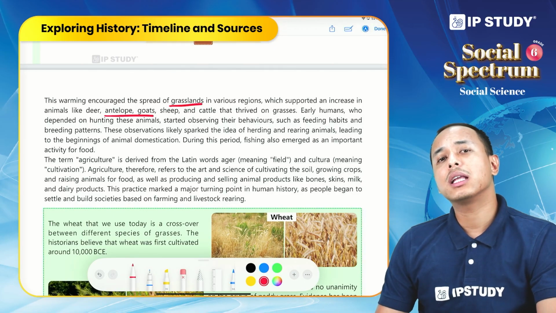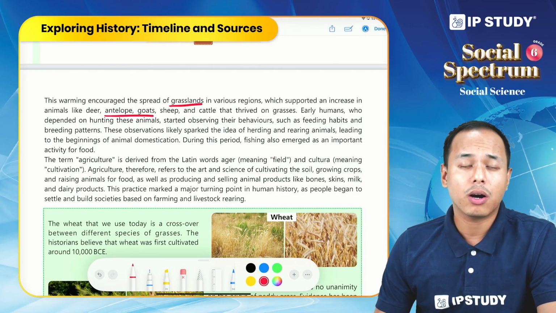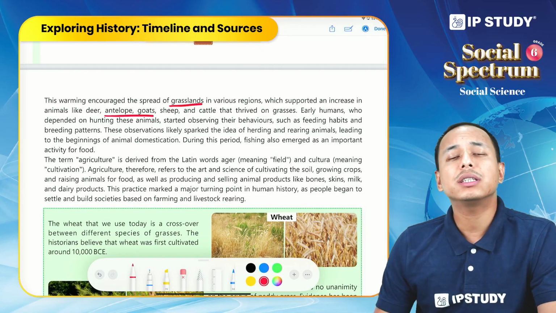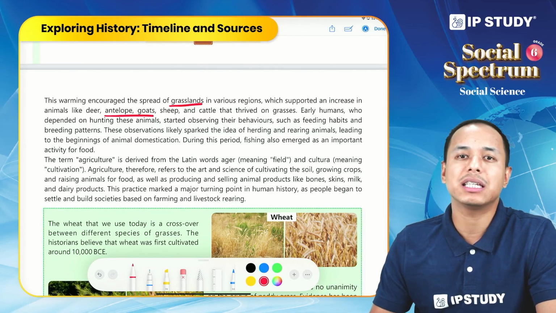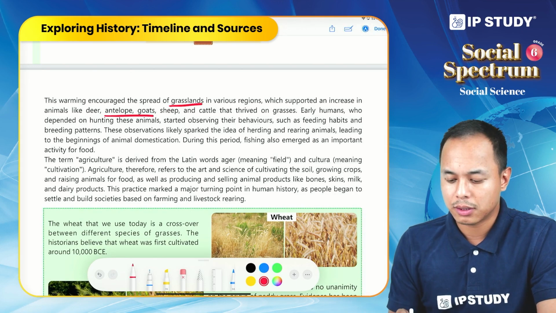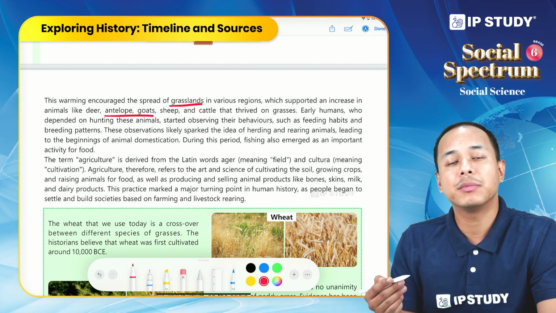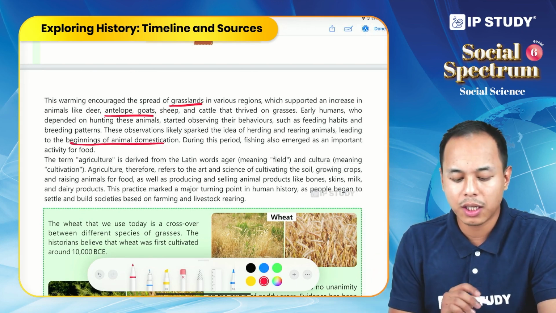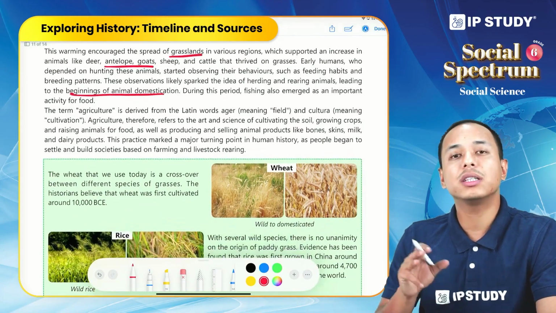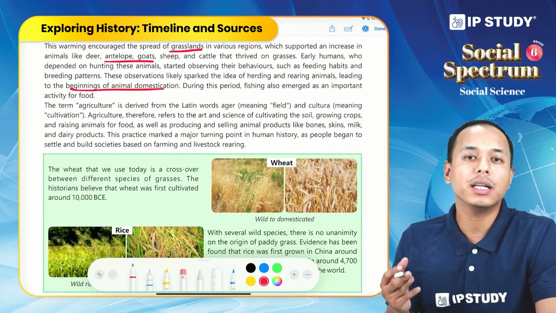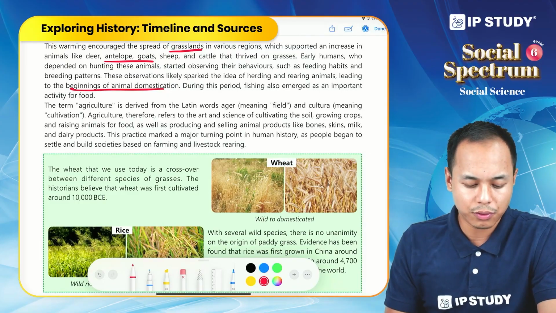So now there was an idea. Early humans got an idea: instead of hunting them, why don't we domesticate them? Why don't we tame these animals? Thus, domestication of animals began. Okay, so this was the beginning of domestication of animals. We can also say that during this period, fishing became a very important activity or source of food.